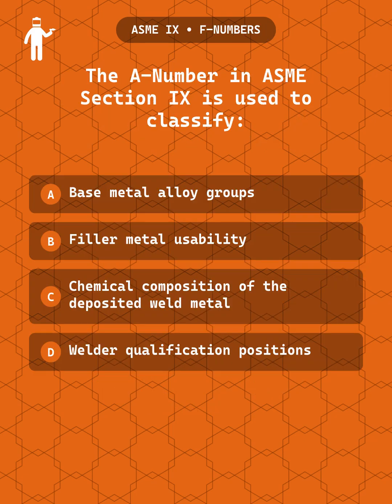Question 9. The A number in ASME Section 9 is used to classify: A. Base metal alloy groups, B. Filler metal usability, C. Chemical composition of the deposited weld metal, or D. Welder qualification positions.